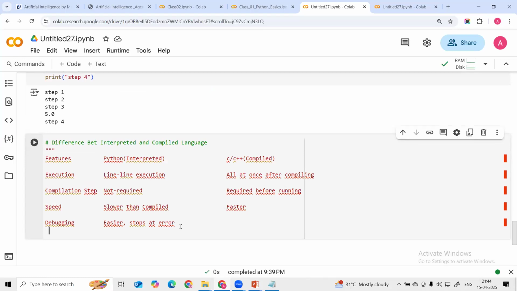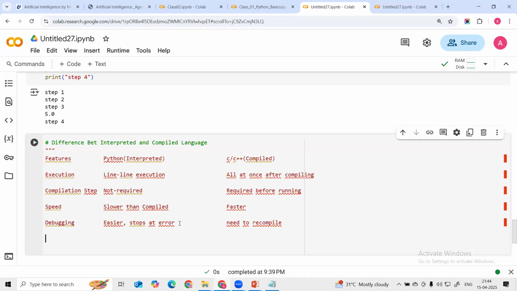Okay, the next point: in the C language, you need to recompile. So here we need to recompile it if an error occurs. We have to rectify it and recompile it.